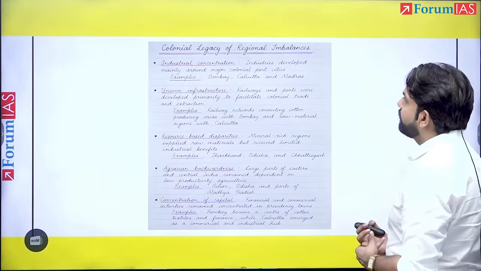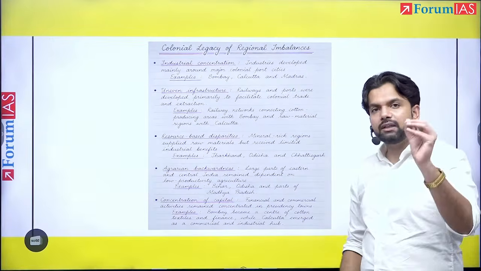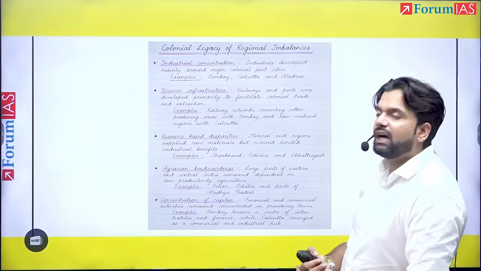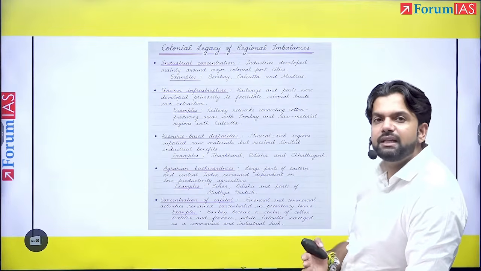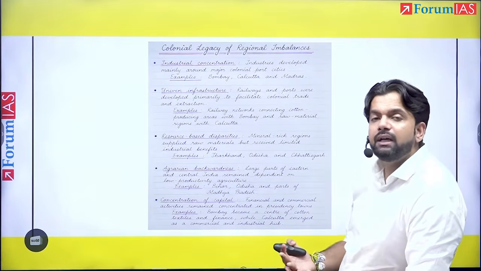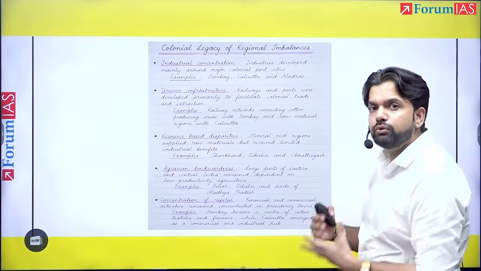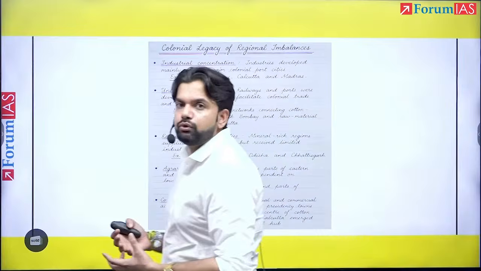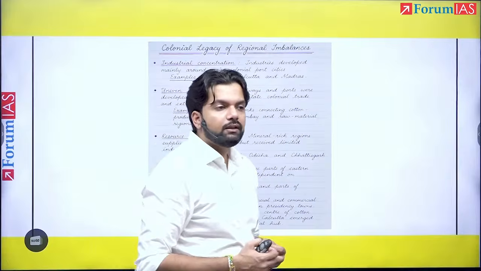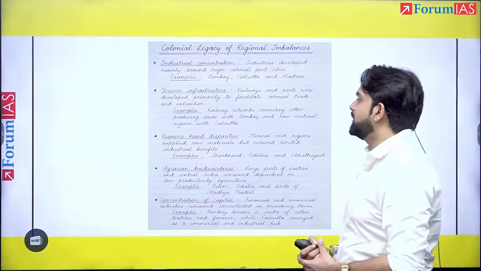Colonial legacy of regional imbalances. Not so many points, only two to three points could have been enough. Industrial concentration, uneven infrastructure, for example in the presidencies of Bombay, Madras and Bengal. Very important. And the telegraph services and railway services were also meant to boost the colonial economy, or for that matter the military-related aspects that the colonial system was able to build.